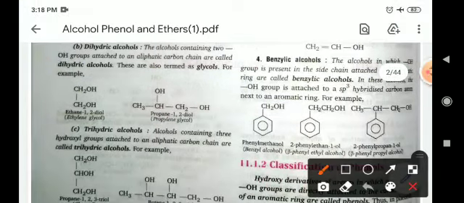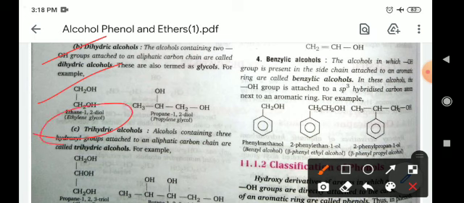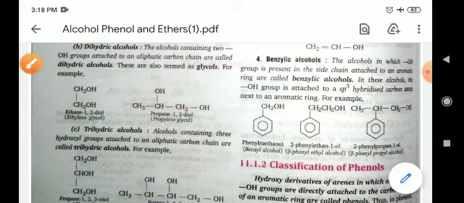Now come to dihydric alcohols, meaning those alcohols in which two OH groups are present. CH2OH-CH2OH is known as ethane-1,2-diol, simply known as ethylene glycol. It has two OH groups, so it is a dihydric alcohol. CH3CHOH-CH2OH is propane-1,2-diol, known as propylene glycol.